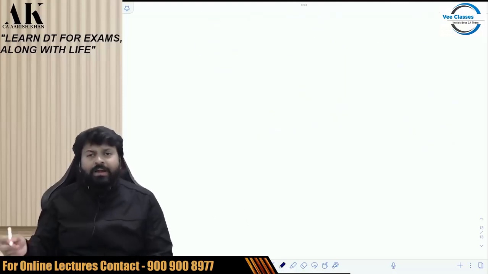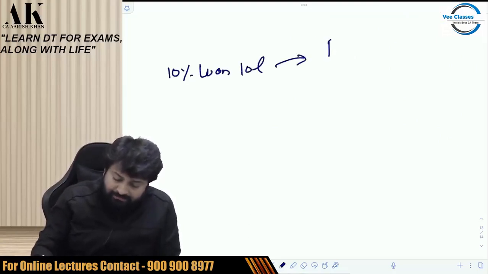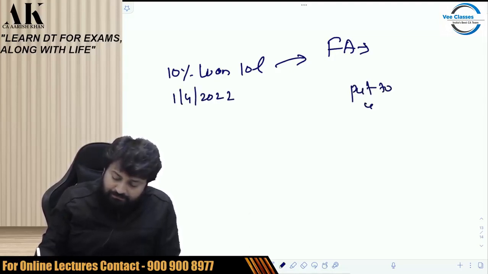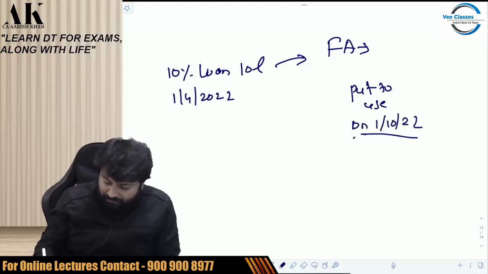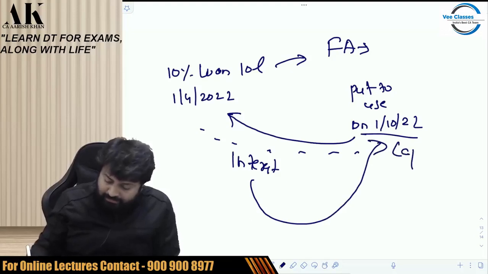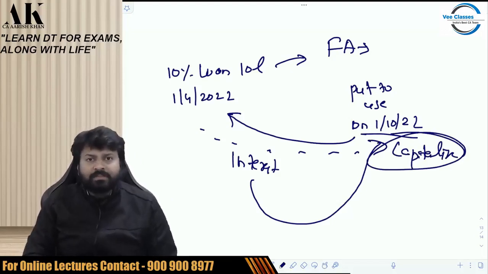What after the business is started? After the business is started, suppose you have taken a 10% loan of 10 lakhs and you have purchased a fixed asset. You have taken the loan on 1st April 2022 and purchased the fixed asset, and you have put it to use on 1st October 2022. For this period, whatever interest you have paid, you have to capitalize to the asset, and you have to claim depreciation on that interest.